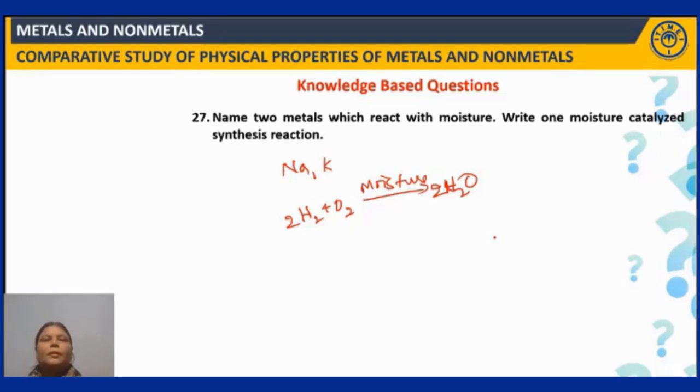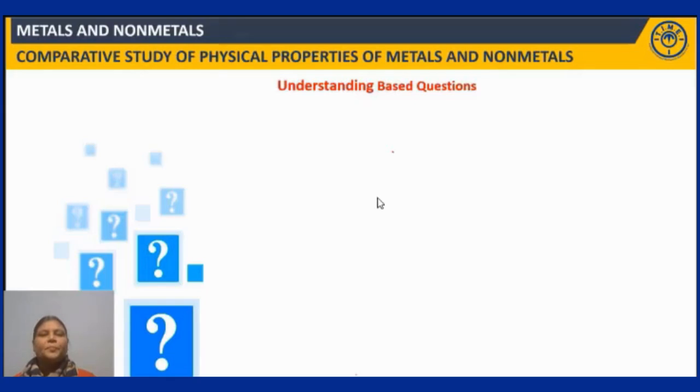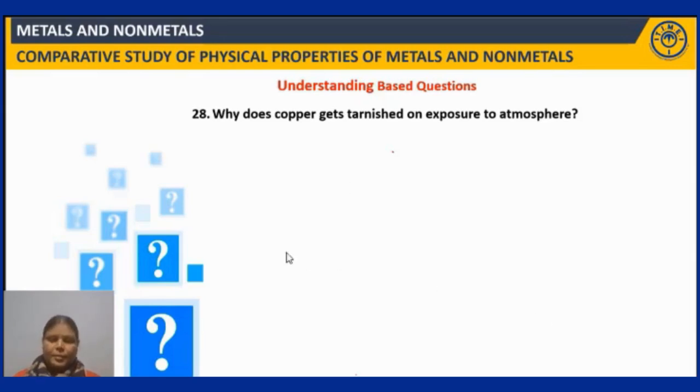Now let's move ahead and talk about understanding based questions. Your first question is, why does copper get tarnished on exposure to atmosphere?